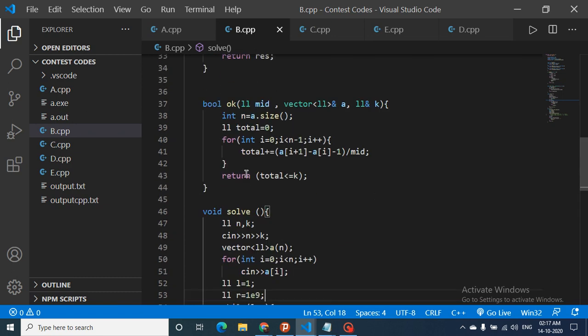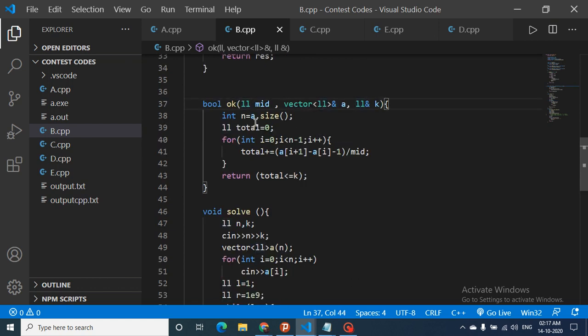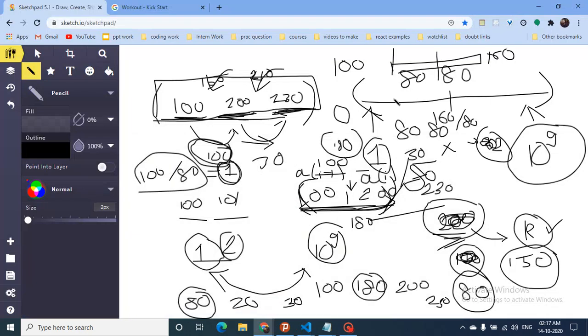How is this OK function working? OK takes input of mid, the vector of session times, and k. n is equal to the total size of this vector, the total number of sessions. We move from left to right, and for every consecutive pair of sessions, the difference between them is a[i+1] minus a[i], minus 1, because it is not always 80.